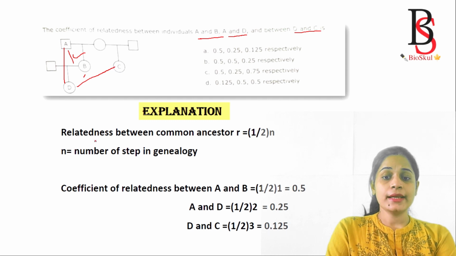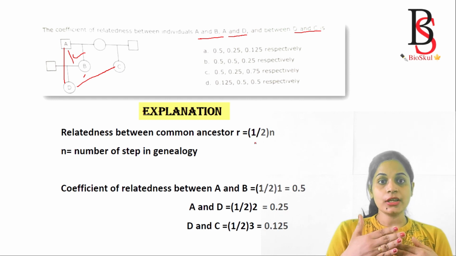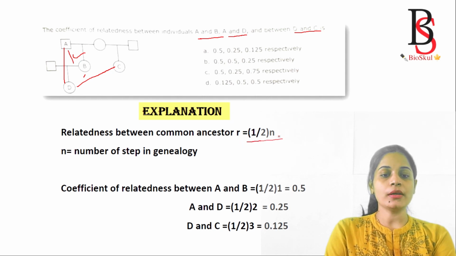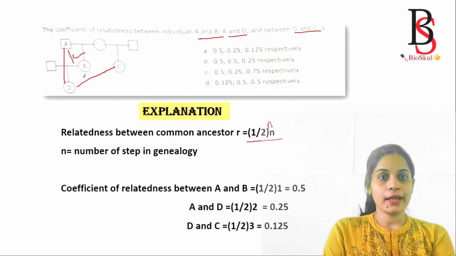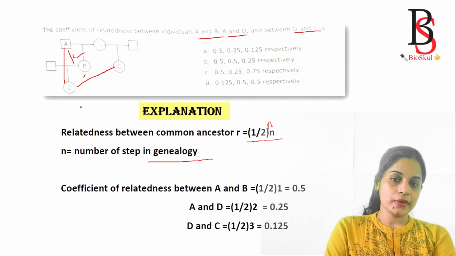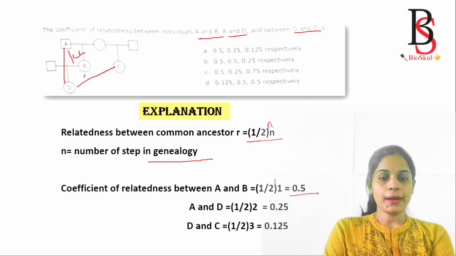So let's see the relatedness through a common ancestor. If the relation is through a common ancestor, then we can calculate the value of r by putting in the formula r equals (1/2) to the power n, where n is the number of steps in the genealogy. So for the coefficient of relatedness between A and B, this is the common ancestor, so the value of n will be 1. Half to the power 1, it will be 0.5.